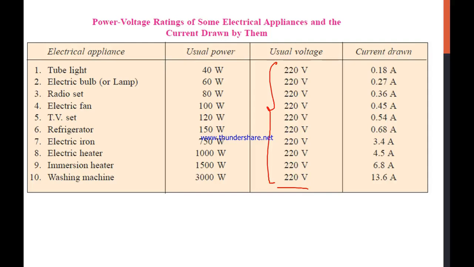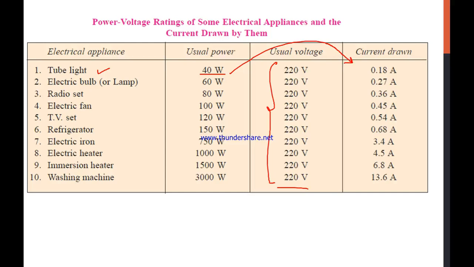Now let's talk about the tube light. A general tube light has a power of 40 watt. So if you use the formula P equal to V cross I, you can calculate the current, and you get a current value of 0.18 ampere.